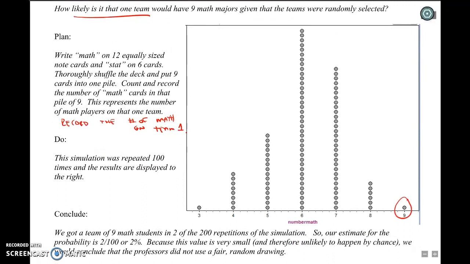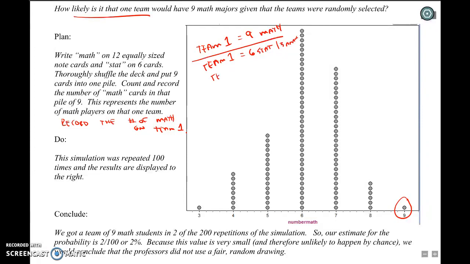But it actually happened more than that, because you can get 9 math guys on a team if team 1 has 9 math. But remember, there were only 6 stat kids. So if team 1 had 6 stat kids, that would be all of the stat kids. That means it would be 6 stat kids and 3 math, right?